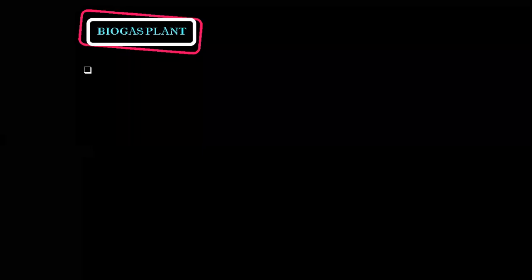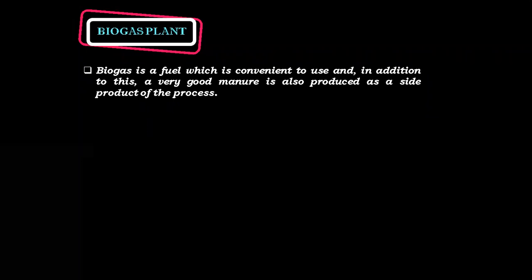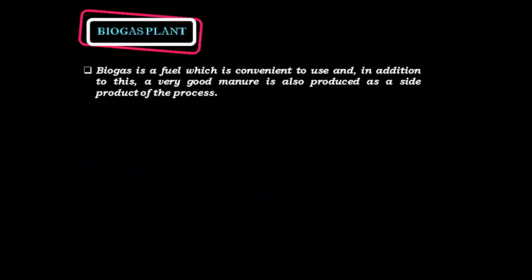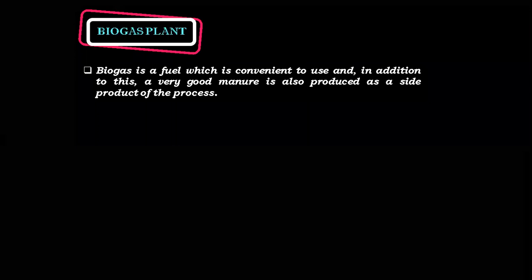This biogas, students, is a fuel which is very convenient to use, isn't it? And in addition to this, it's a very good manure. Not only does the decomposition produce the gas which we use in cooking, but the waste, which is called the slurry, which is given out in the process, is used as a good manure. So that is a side product of the process. Just imagine how important this biogas plant is to us. It is not only used to produce the gas, but after the gas is formed, the waste which is produced, called the slurry, is also used as manure. So that is my side product in the process.